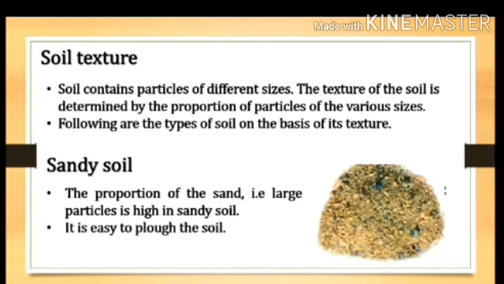Its capacity to hold water or nutrients is less, and it has very little capacity to supply nutrients also. Again, these particles do not dissolve in water as their size is large.